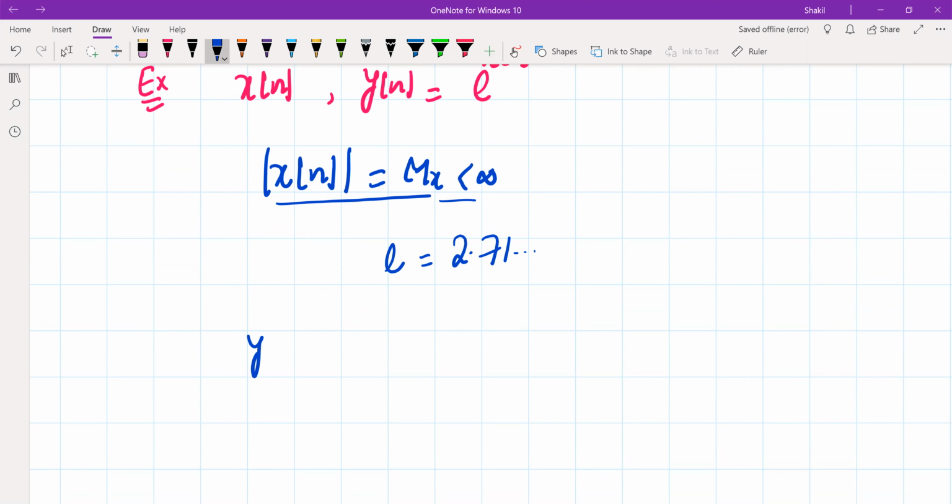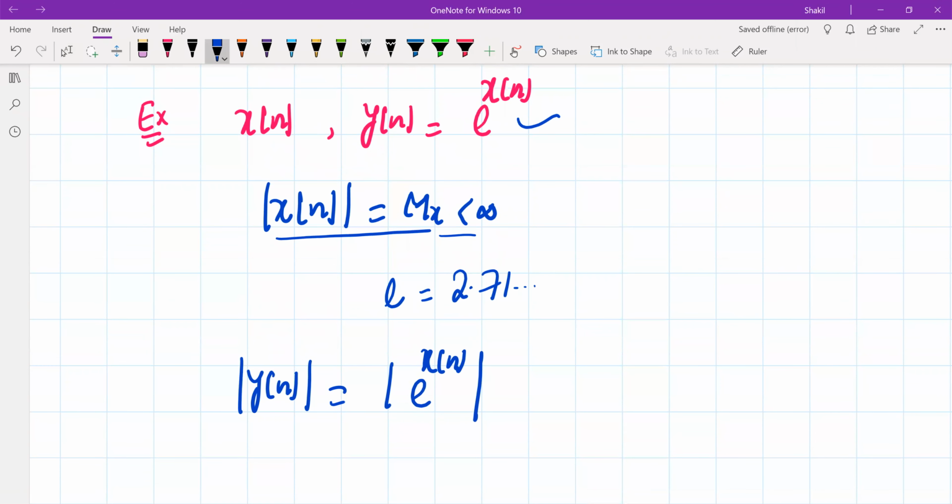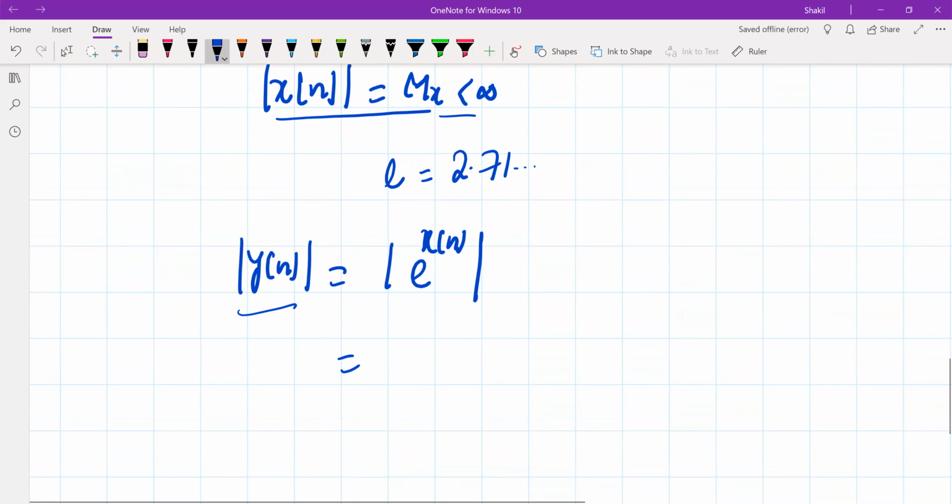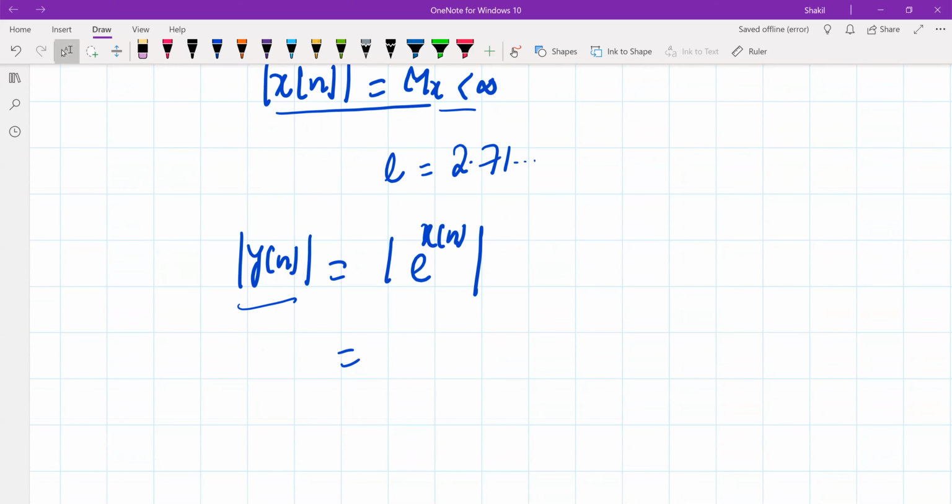Now to check if the output is bounded or not, take mod on both sides. So if we take mod on both sides, this is what we get. The input-output relationship is this. Take the magnitude of this output. So we'll have mod of e raised to the power x of n, and you can see this is the same as e to the power of mod of x of n.